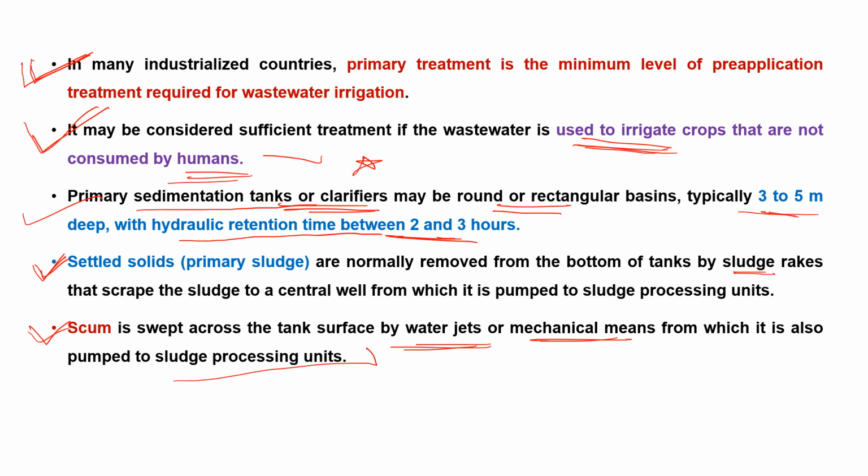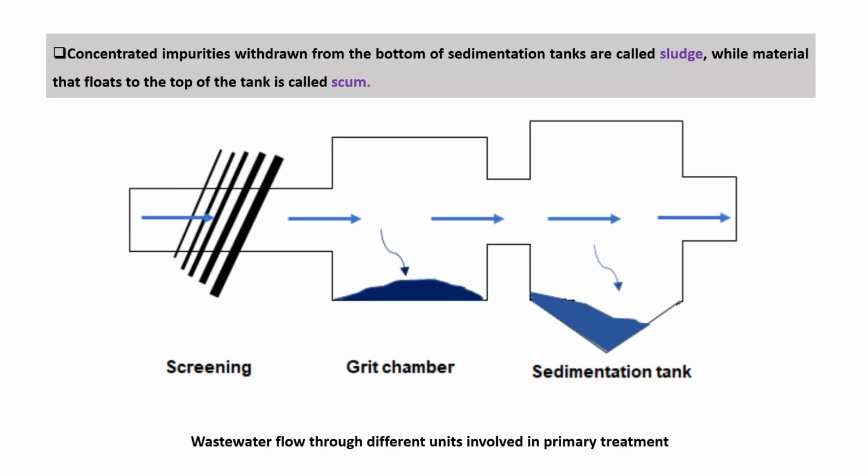and is also pumped to the sludge processing units. So whatever is present in the primary sedimentation tank, once removed, finally goes to the sludge processing units, that may be the primary sludge or scum.